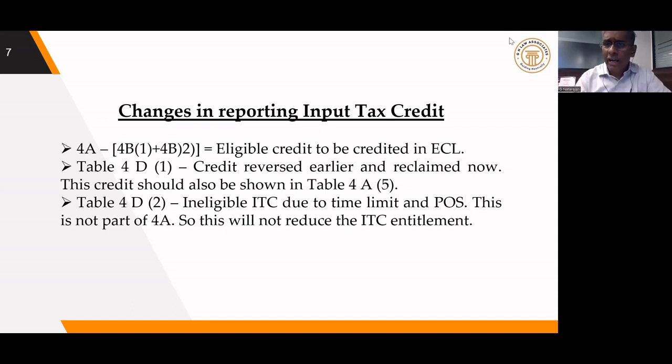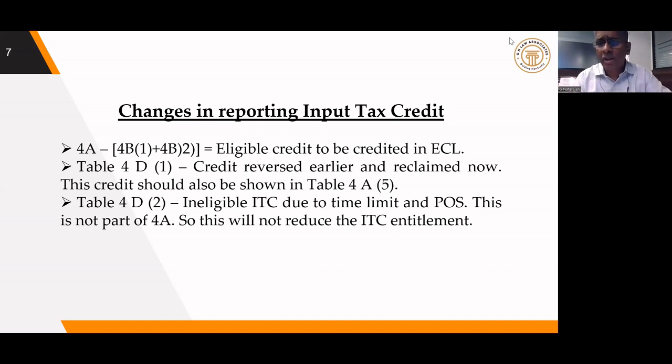Now, the reclaimed credit is shown in 4D1. Will it automatically go to the electronic credit ledger? It will not go. This is only for the purpose of information for verification. So the reclaimed credit has to be shown in 4A also. 4A is the only table through which the credit will be transferred to the electronic credit ledger. So whatever amount we are claiming as a recredit, for payment not made within 180 days, we reversed. After making the payment, we reclaim the credit.